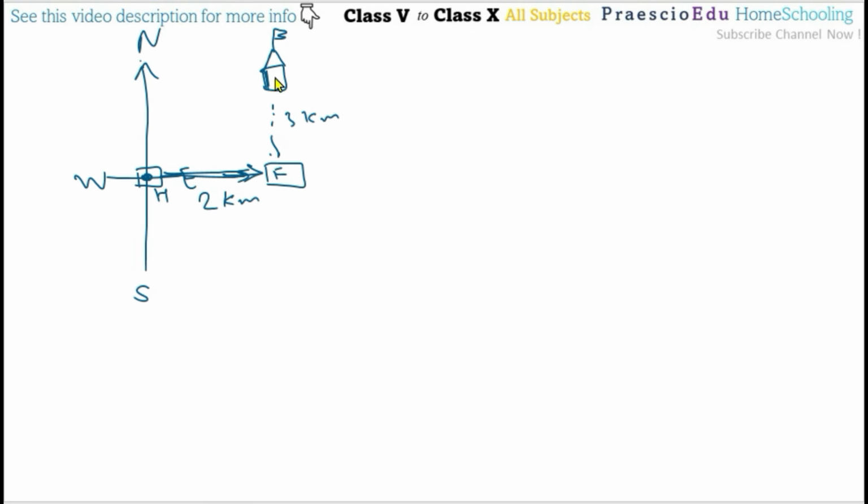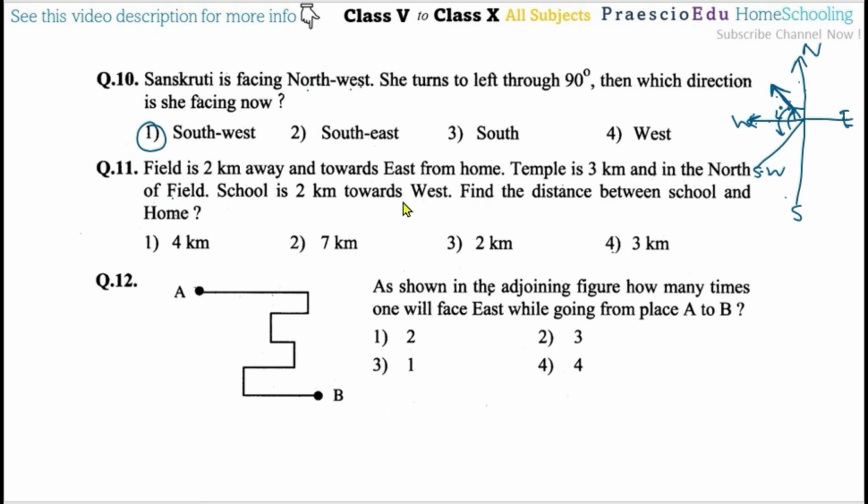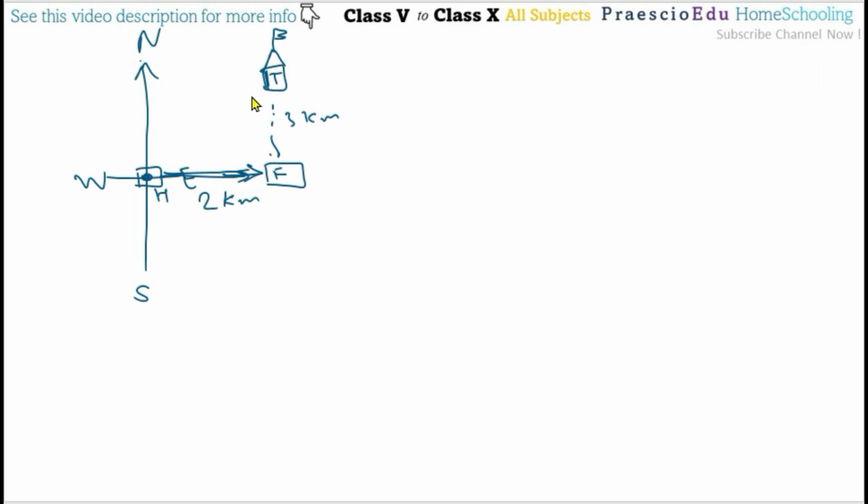So this is the temple, T, 3 kilometers. Then, north of the field, the school is 2 kilometers toward the west. So from here, in the west direction, this is the 2 kilometers. Here also 2 kilometers, the same as from the house, in exactly the same direction. Now here is the school.